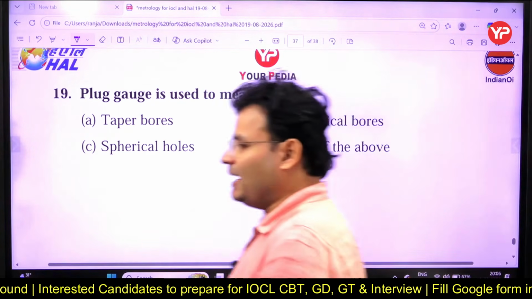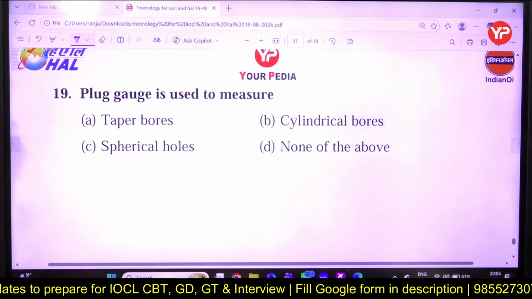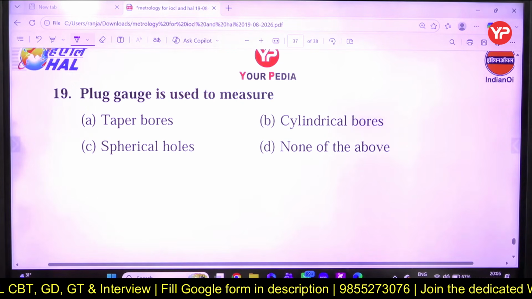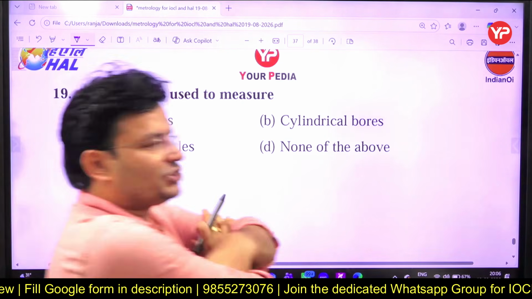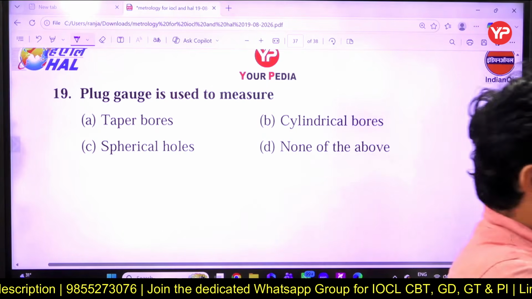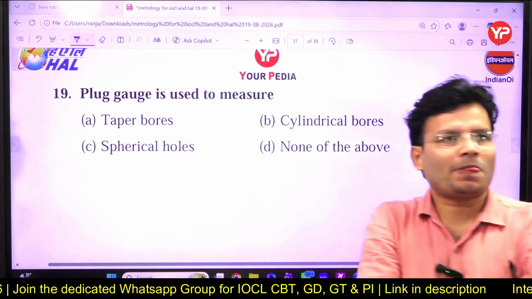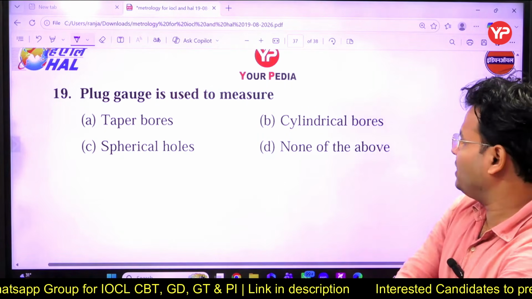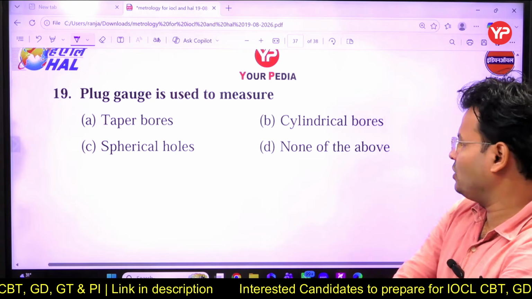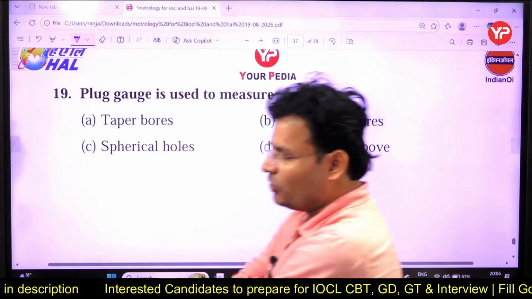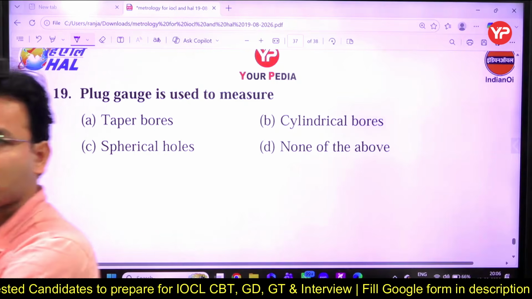What will be the answer? Plug gauge is used to measure: taper hole, cylindrical bores, spherical hole, none of the above. Now I think you are able to answer that question. Why are you going to use the plug gauge?